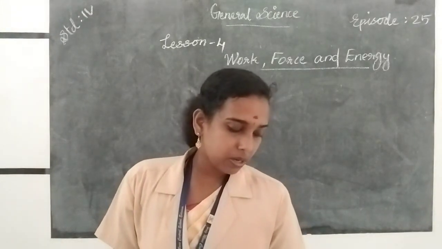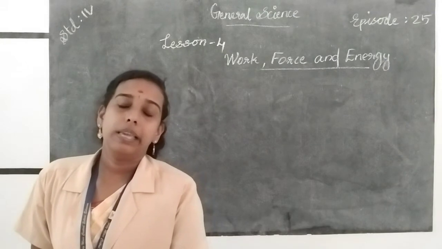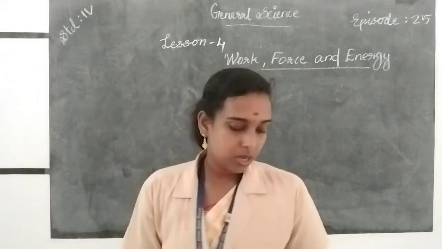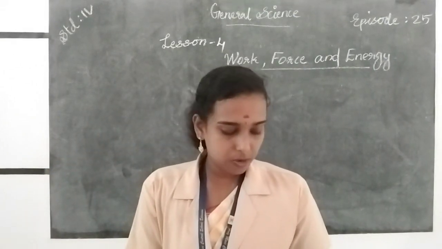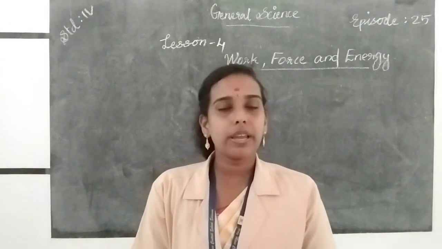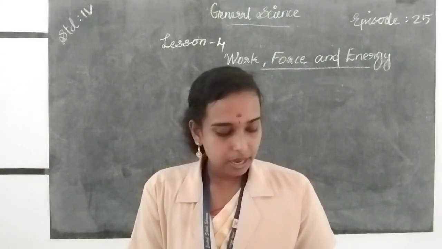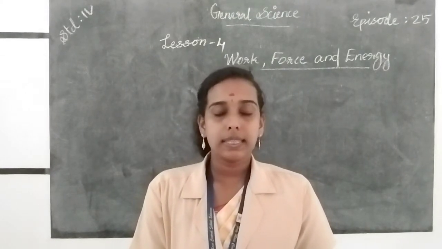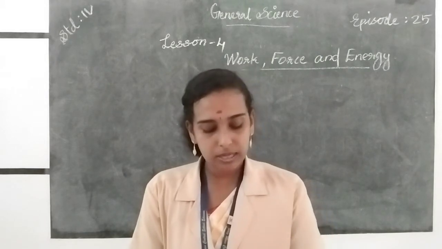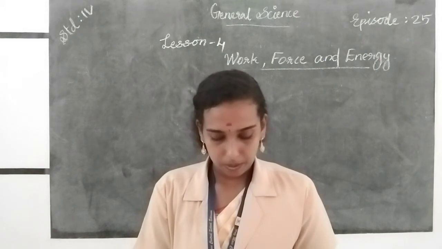So in this chapter we studied force, importance of force, different kinds of force, work, energy, sources of energy and different forms of energy. Then machines, simple machines, complex machines, inclined planes, wedge and screw.